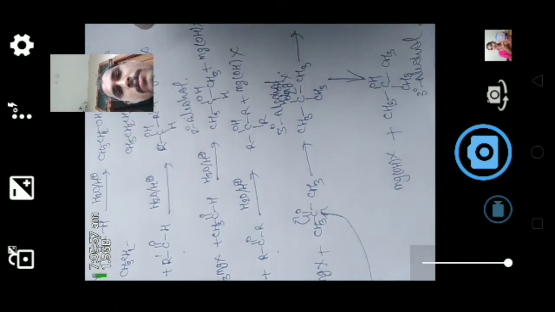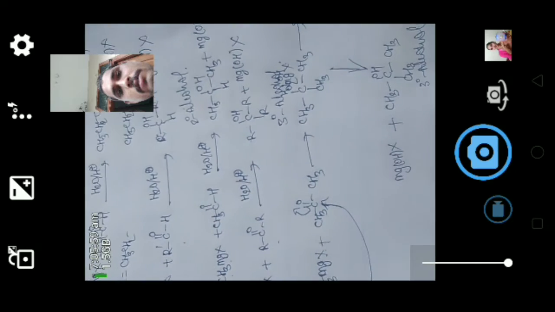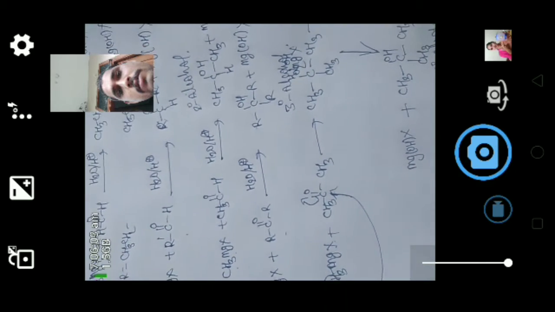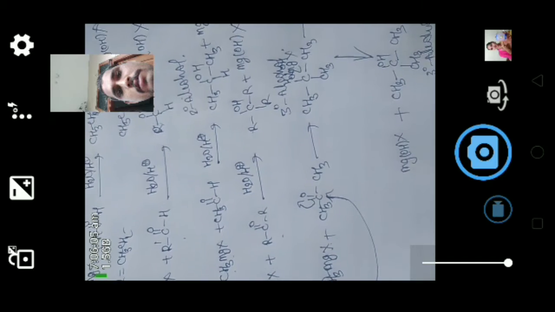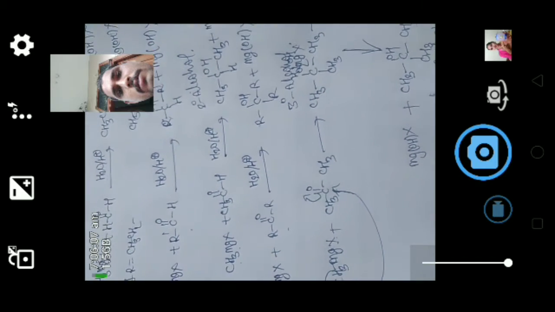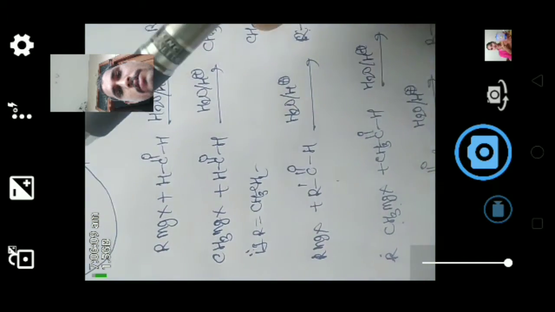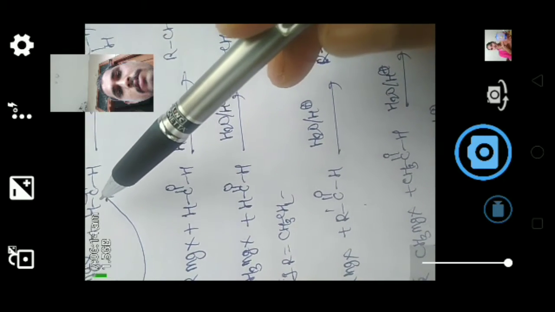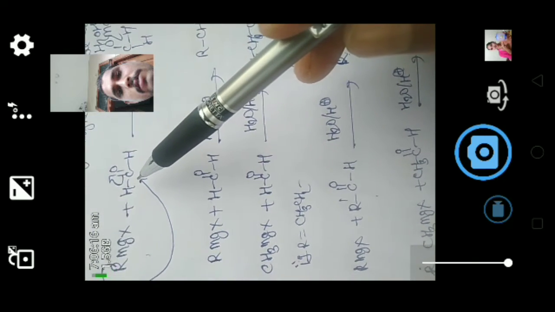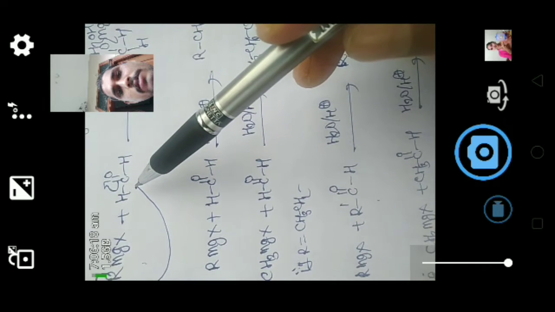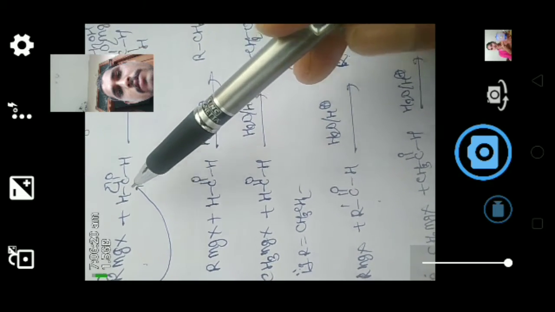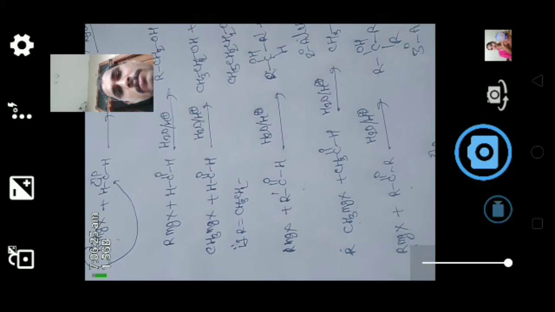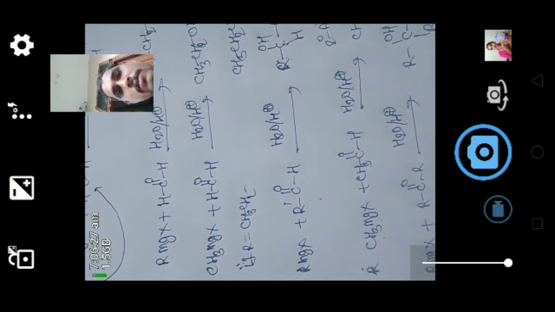So by using Grignard reagent, we prepared primary, secondary and tertiary alcohols. By using this method, we can't prepare methanol, because in a Grignard reagent at least one carbon is there, and in formaldehyde or aldehyde, one carbon is there. That's why we can't prepare methanol using Grignard reagents. We prepare from ethanol onwards, isn't it? So these are the preparation methods of alcohol from Grignard reagent.